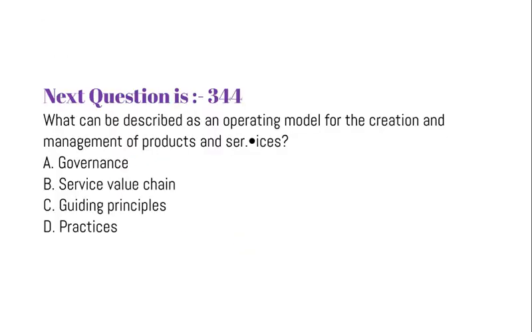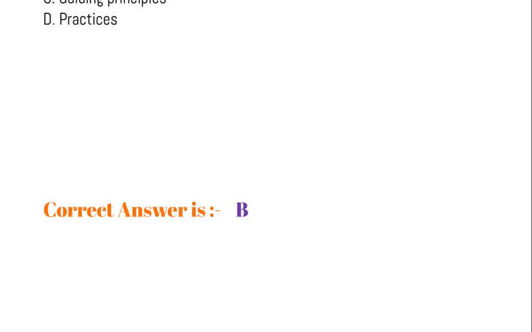Question is what can be described as an operating model for the creation and management of products and services? Option A, governance. Option B, service value chain. Option C, guiding principles. Option D, practices. Correct answer is option B.